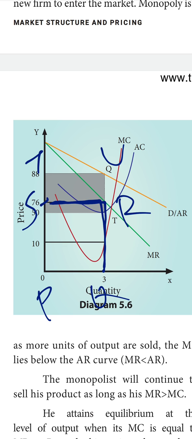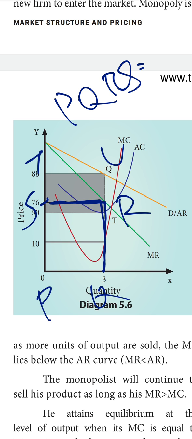But how much I sold it for is PQTU. PQTU is the selling price. PQRS is the cost price. Cost price means the amount I spent to produce that product.